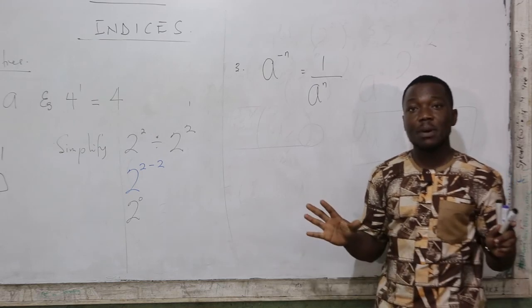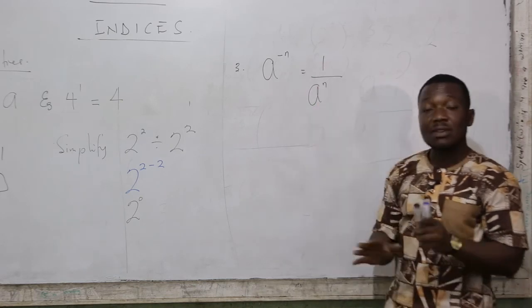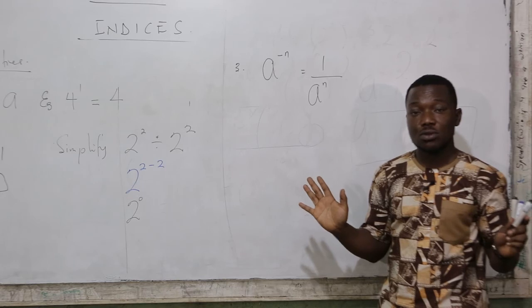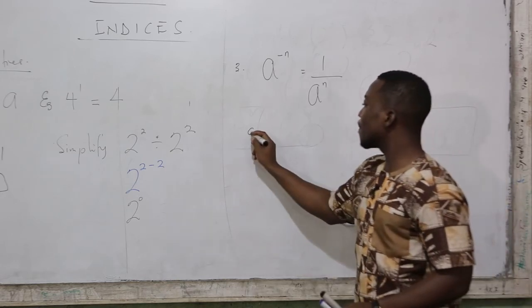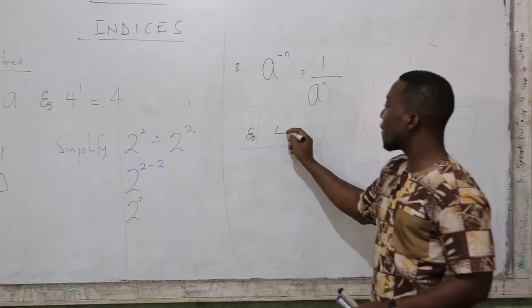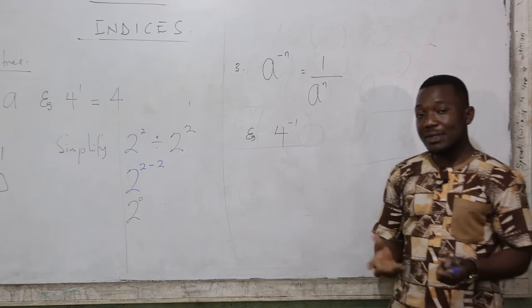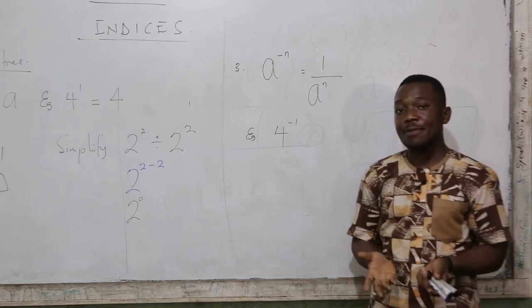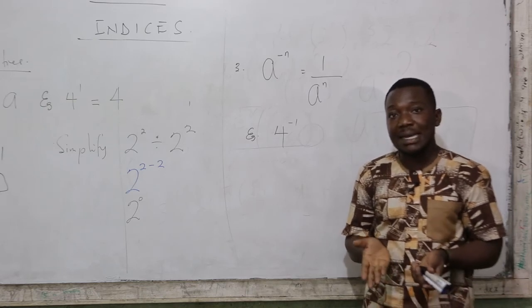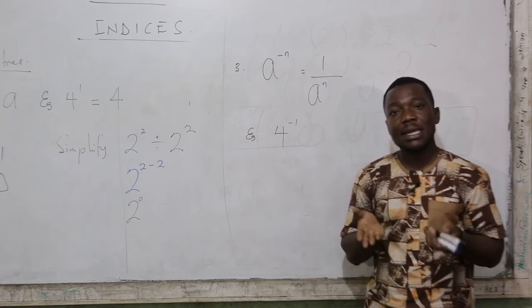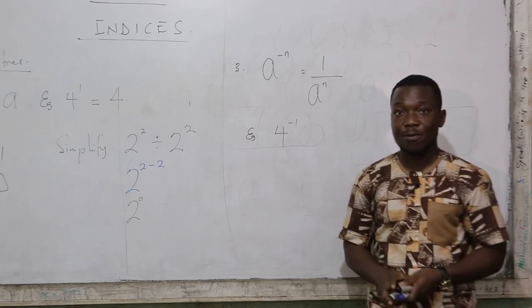Any number raised to a negative power is the same as 1 over that number raised to the positive power. So the 1 here is always going to be constant. Please bear that in mind. Let's pick an example. How can you write 4 raised to the power -1 in another way? Now the index is negative, and I said when the index is negative, it means we are going to have a fraction.